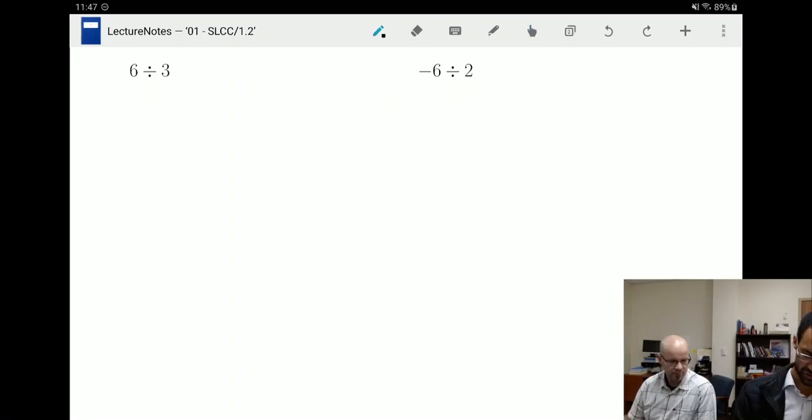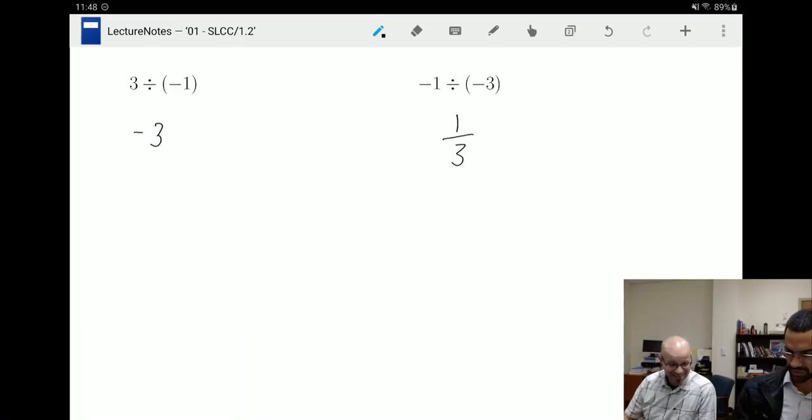Let's do some more division. So 6 divided by 3. All right. Well, I got 2, right? That's +6 divided by +3 is 2, and it's positive, so there we go. -6 divided by 2. Negative. Well, 6 divided by 2 is 3, and negative and positive is negative. Cool. 3 divided by -1. Well, 3 divided by 1 is 3, and positive and negative, so negative. -1 divided by -3. Okay, negative and negative is positive, and I have this new number. Not an integer. Oh no. Guess what? Tune in next time for